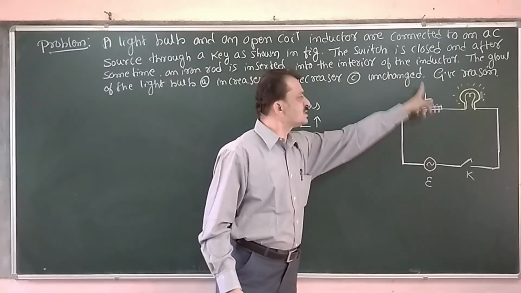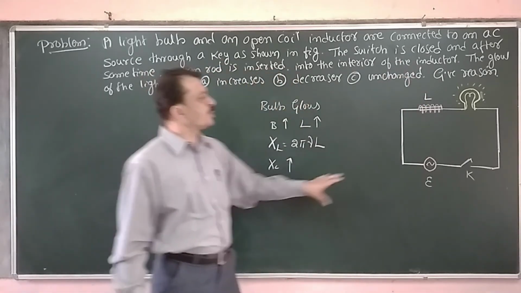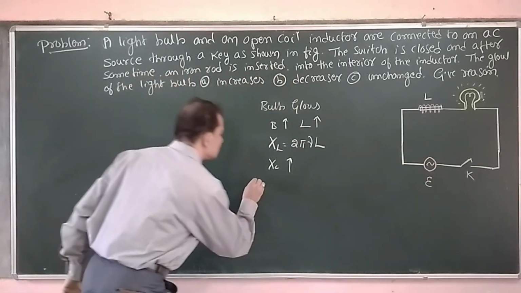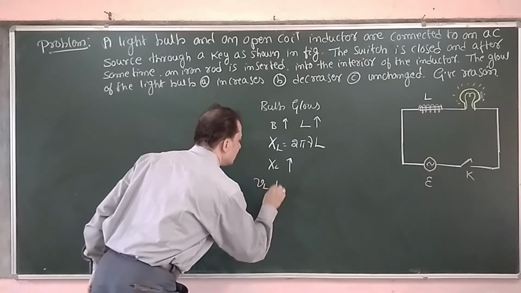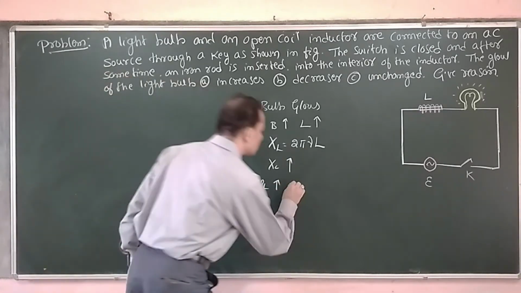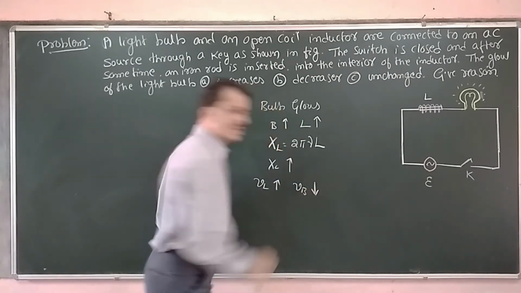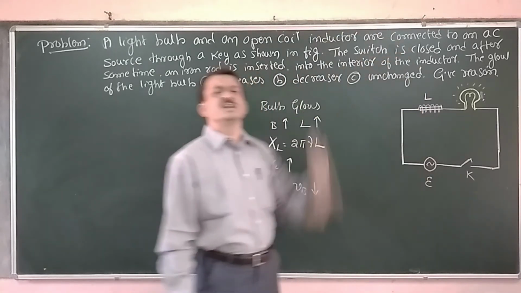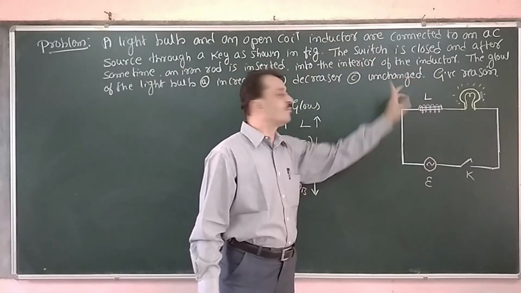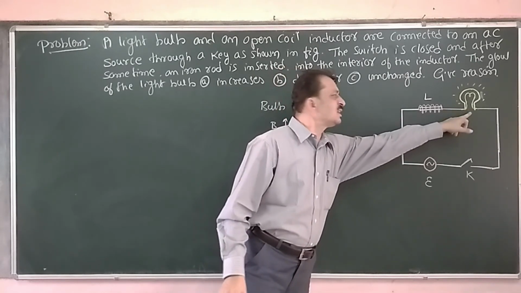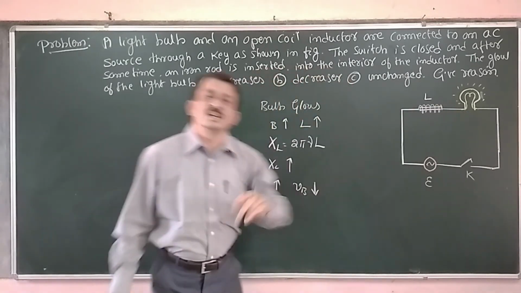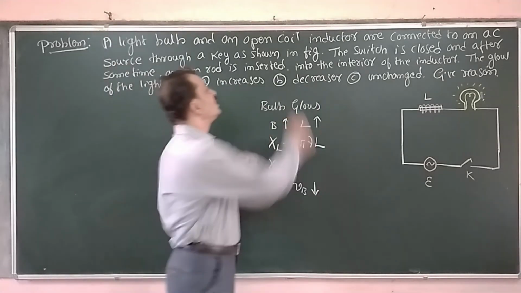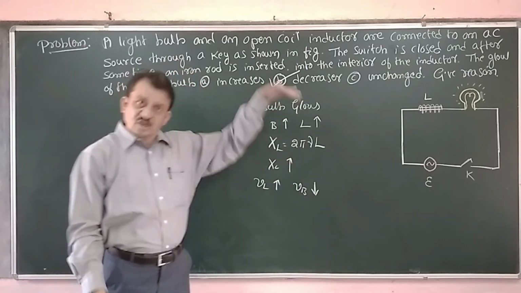Because here inductive reactance is increasing, therefore the voltage drop across the inductor, VL, goes on increasing. What is the voltage across the bulb? It is going to decrease. So the bulb voltage decreases, and here the voltage increases, because L increases. So since the voltage across the bulb is decreasing, the brightness of the bulb decreases.